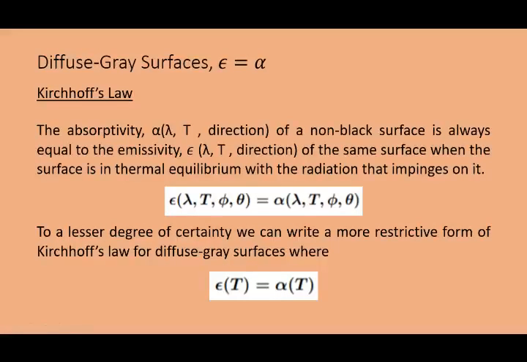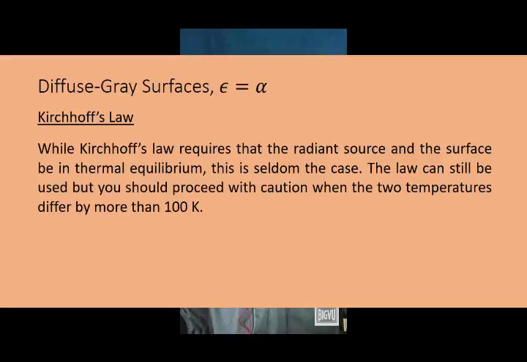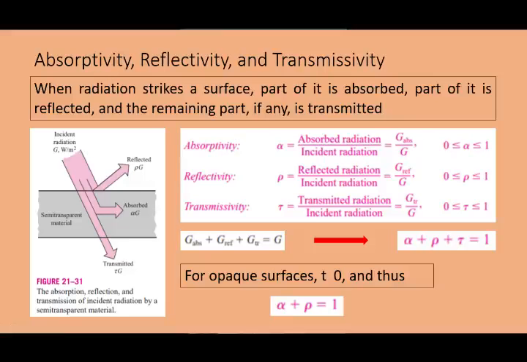To a lesser degree of certainty, we can write a more restrictive form of Kirchhoff's law for diffuse gray surfaces, where emissivity equals absorptivity. Kirchhoff's law requires that the radiant source and the surface be in thermal equilibrium. This is seldom the case. The law can still be used, but you should proceed with caution when the two temperatures differ by more than 100 K.